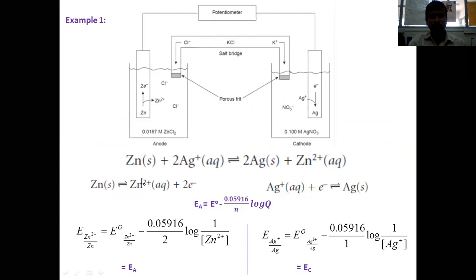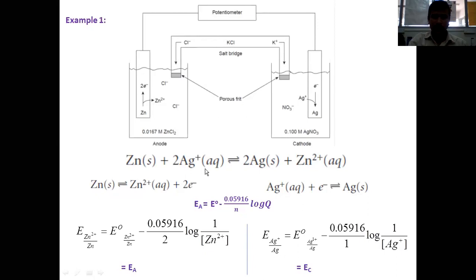Therefore, zinc is going to undergo oxidation to get converted into divalent zinc with the consequent release of two electrons, whereas silver undergoes reduction by capturing one electron to get converted into elemental silver. If you combine the oxidation as well as the reduction reactions, this is going to be the overall chemical reaction you can write.